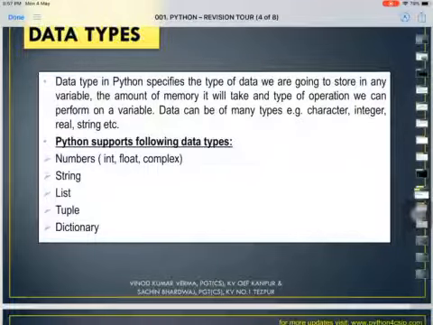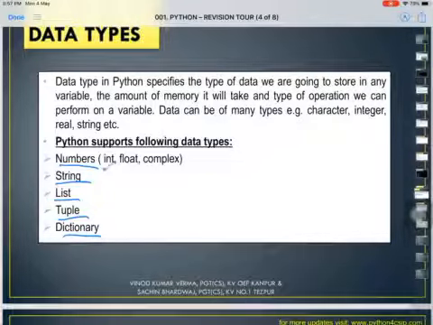That means in our day-to-day life, whatever type of data we use, we have types like numbers, string, list, tuple and dictionary. If I talk about the data type numbers, it has three subcategories: int, float and complex. If I say the age of a person, it is of number type. If I say 40 students in a class, again 40 is numeral data. If I say a child has scored 30.5 in mathematics, then it is again numeral type of data, but 30.5 is a float type.